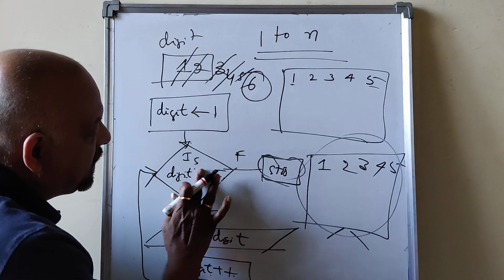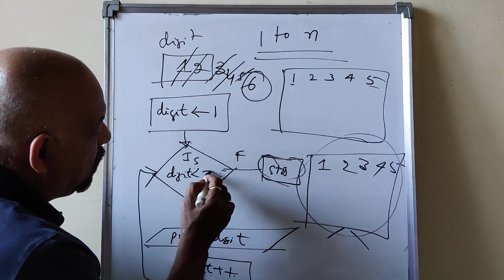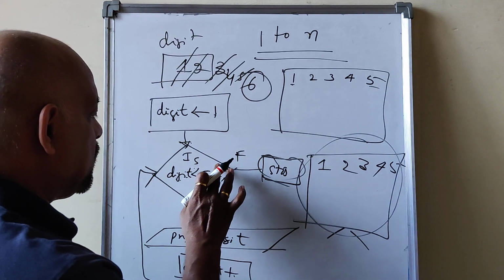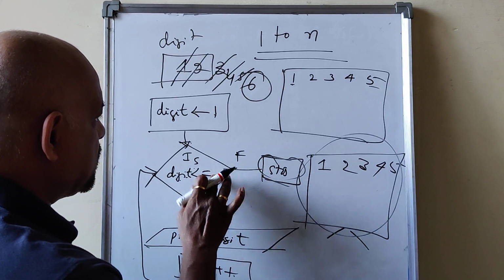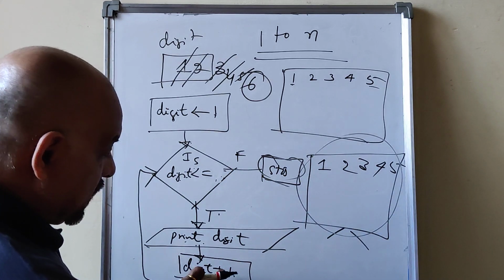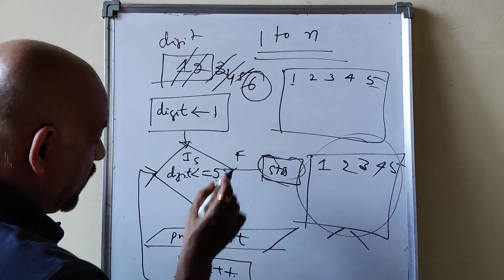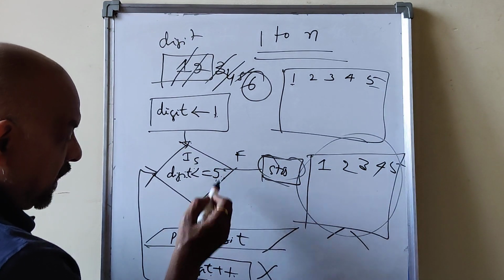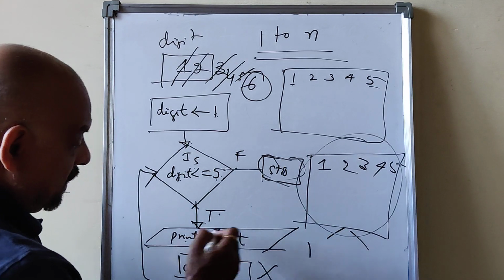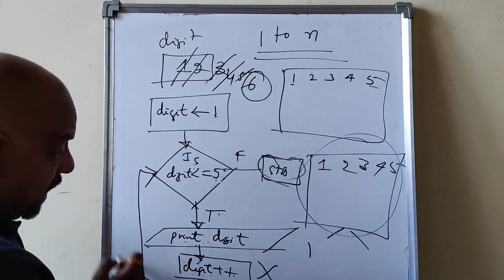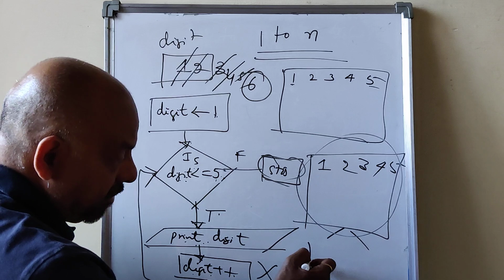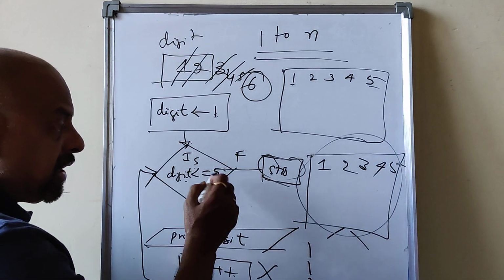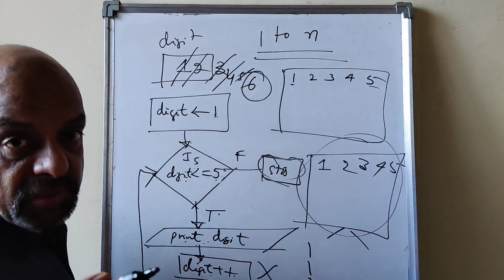Suppose if I write like this, for example, digit is 1 and I don't increment here. Less than or equal to 5, so I will skip this statement. Digit 1 less than or equal to 5. Print digit, 1 will be printed. Then I will not increment this here. Again 1 will be compared, 1 less than or equal to 5. Then 1 will be printed, 1 will be printed. So in no way you can come out of the loop. That is called an infinite loop.